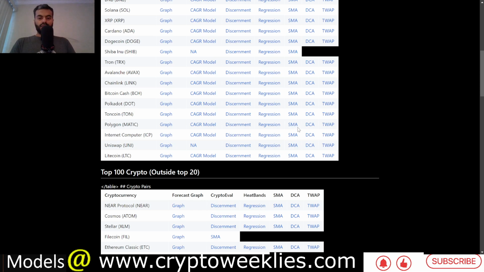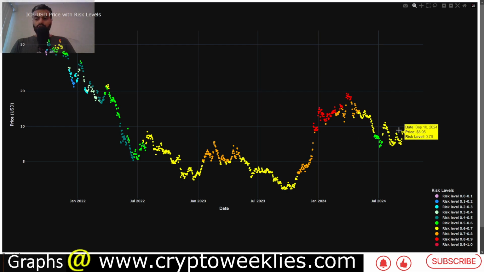In terms of the other accumulation related models, the SMA based accumulation model, the risk level per this model is kind of elevated at around 0.76. That is because the price is very close to the 20-week moving average. This is again a short term model. The purpose is not to provide the details of a good buy zone over a longer period of time, but just to identify if we are DCing at a point where the market is overheated.